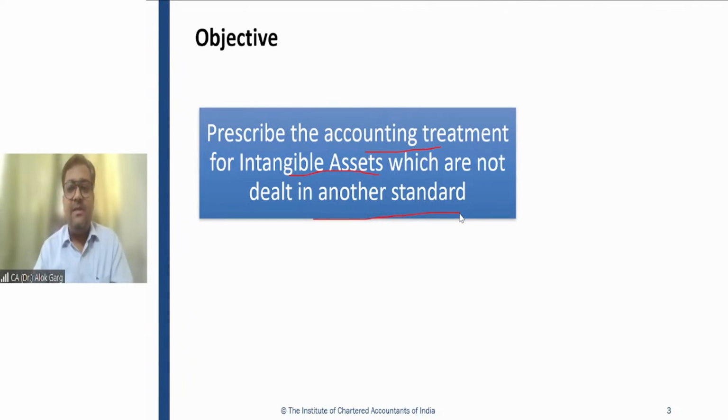Yes, an intangible asset means an asset which you cannot see, which you cannot touch. What could be an example of an intangible asset? Software. For example, when you buy Tally software, you get a set of files in the pen drive. When you plug in that pen drive and run that program, you get the Tally software in your computer. Then SAP: the value is huge, and SAP is again an intangible asset which you cannot see.